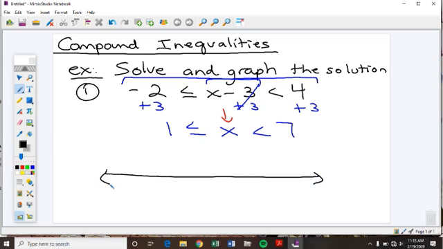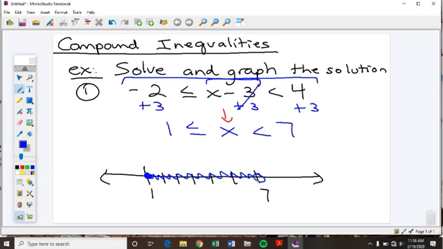The x is sandwiched in between 1 and 7, okay? So it's less than 7, but greater than or equal to 1. So the solution set on the number line is sandwiched between those two numbers.